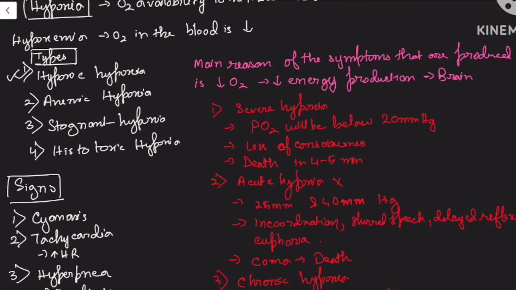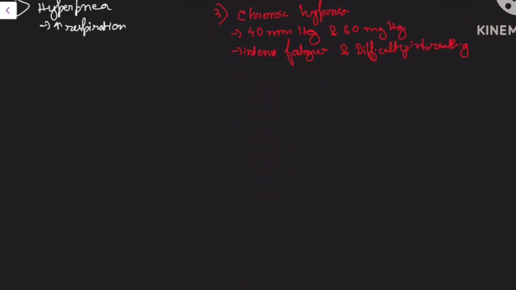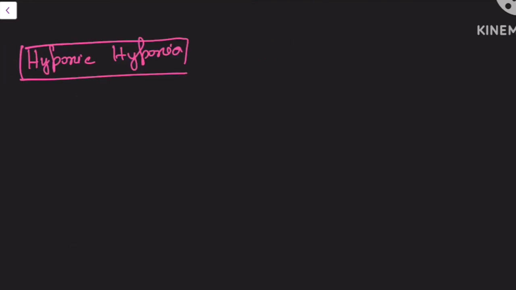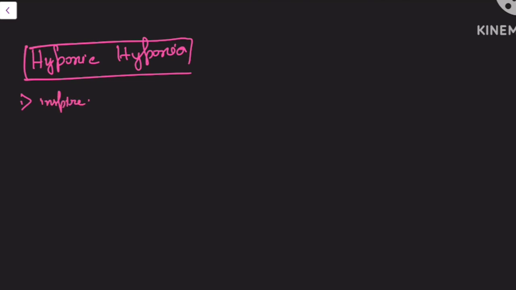First I will take hypoxic hypoxia. Now what are the causes of it? Hypoxic hypoxia, what are the causes? One is the inspired air O2 tension is low, for example in high altitude.